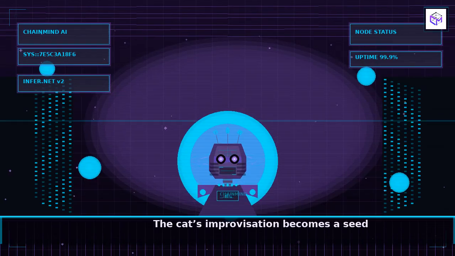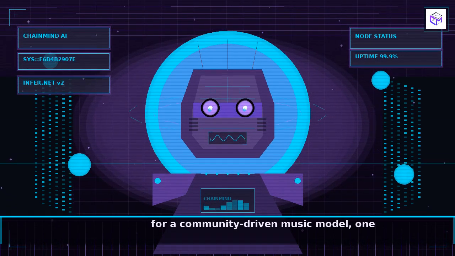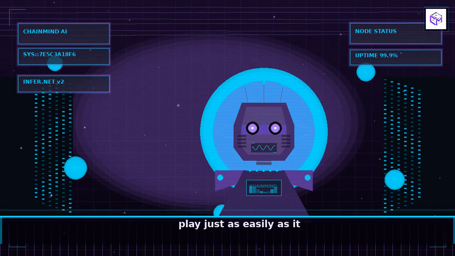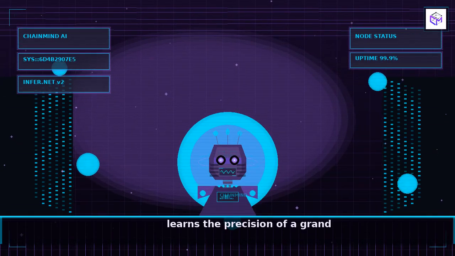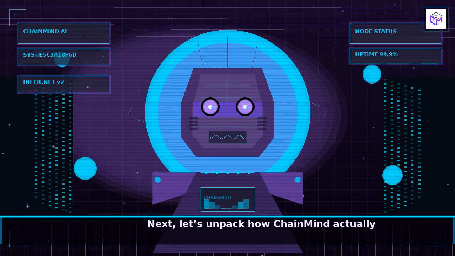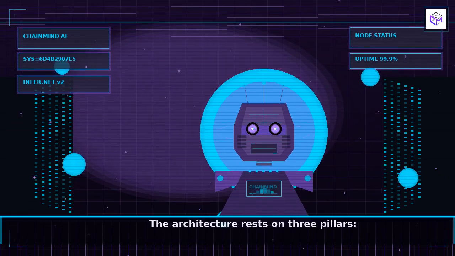Next, let's unpack how ChainMind actually makes this happen. The architecture rests on three pillars: edge compute, token-based incentives, and immutable provenance. Edge compute means that any device, your phone, a Raspberry Pi, a homegrown AI accelerator, can run inference jobs locally.